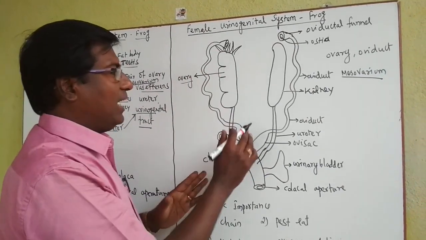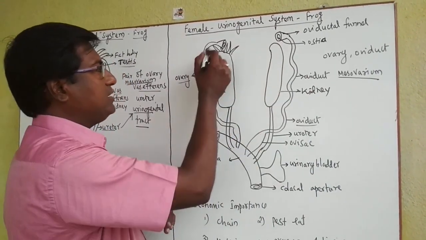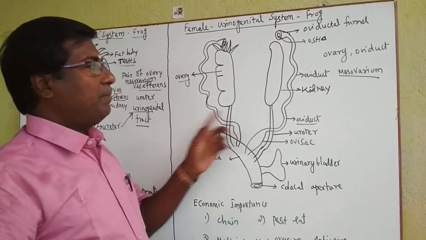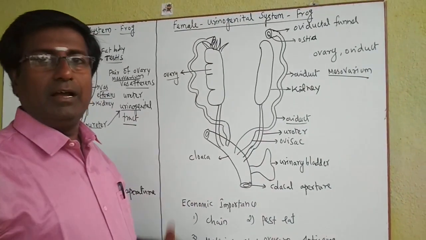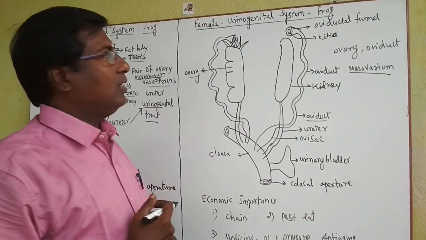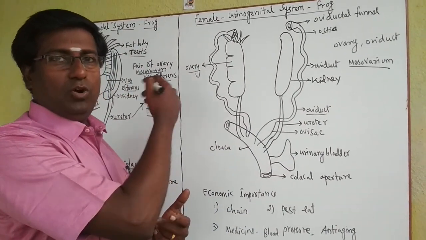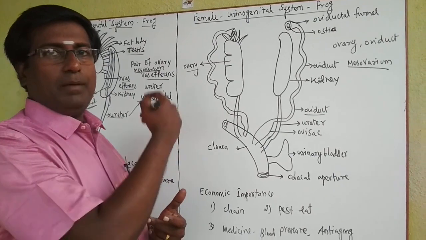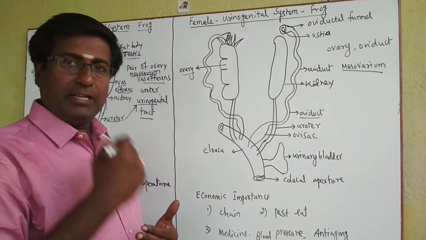Then here is a pair of oviducts. The dilated, coiled oviducts are present on either side of the ovary in the abdomen of the frog. Here one more difference is there. In the male, the urinogenital duct is the same, because urine and sperm go in the same duct.